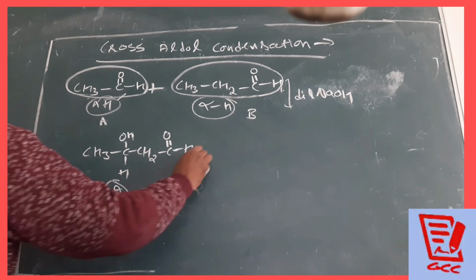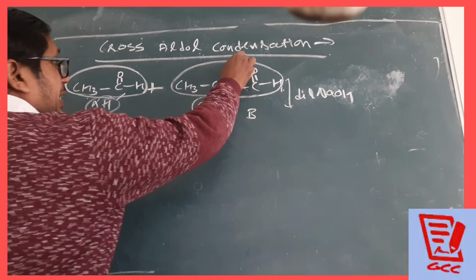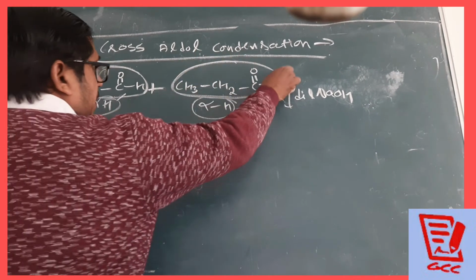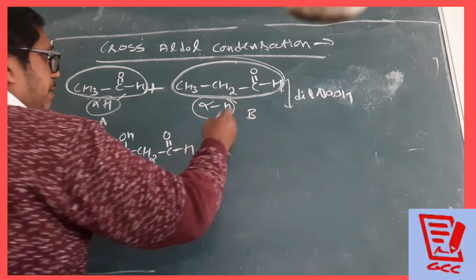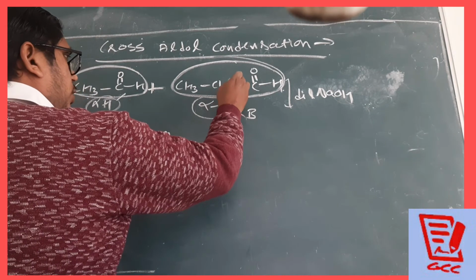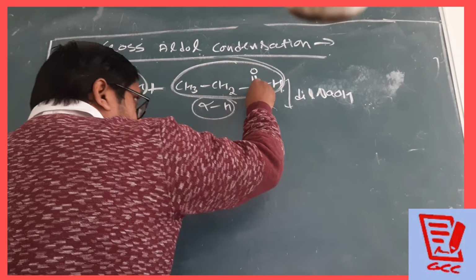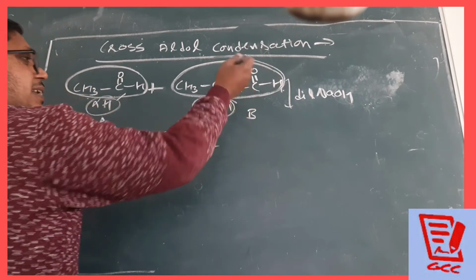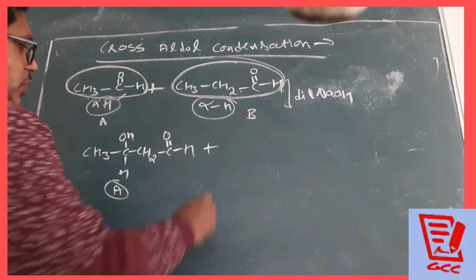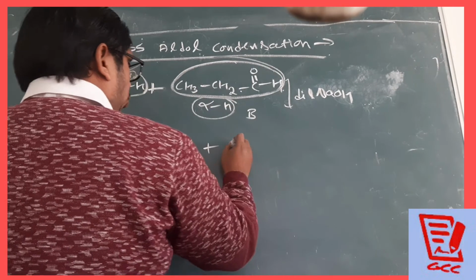Same way we can do self-aldol condensation of the reactant B also. First of all, self-aldol means within the same molecule, and we will do the aldol condensation. Then what is going to become over there?